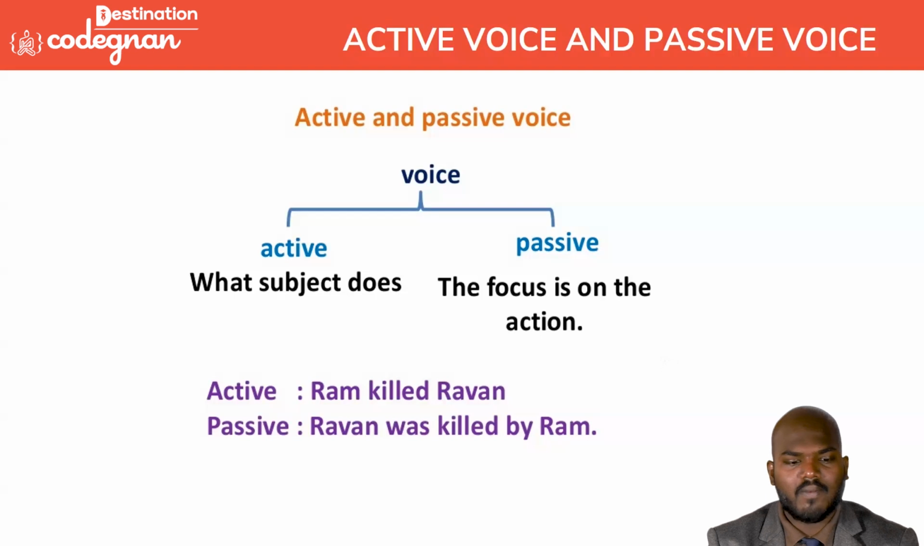Okay, so the voice can be defined by two categories. One is active and another one is passive. Active focuses on what the subject does, and passive focuses on the action. You see this one? Ram killed Ravan. Here, Ravan was killed by Ram. In the active, the focus is on the subject: Ram killed Ravan directly. In the passive, it's talking about the action, so we can call it Ravan was killed by Ram. That's the way we convey this.